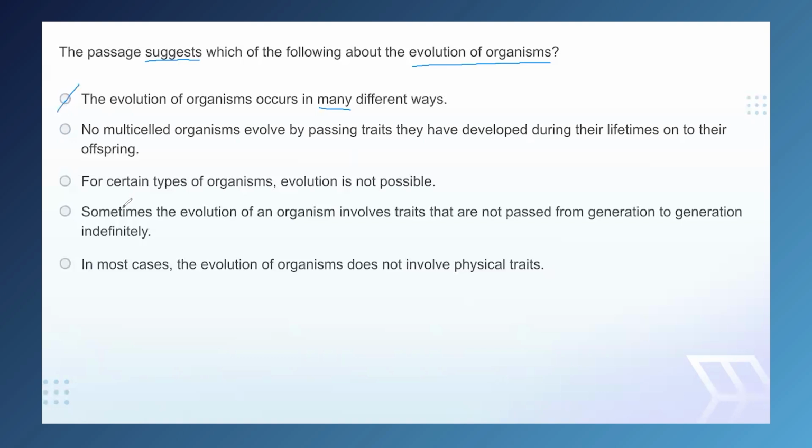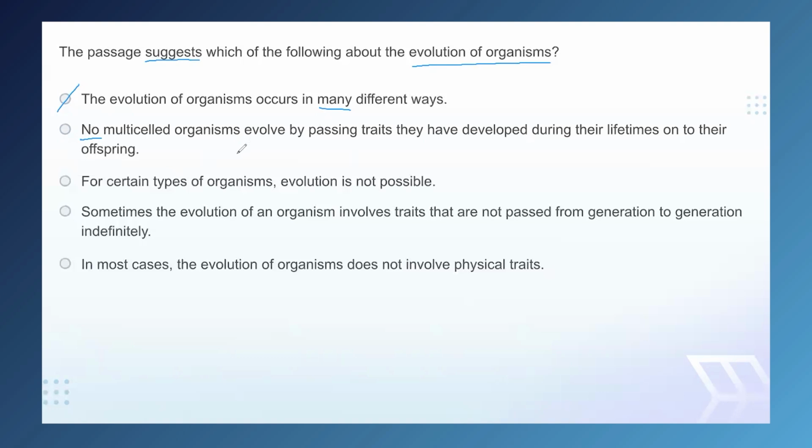All right, B, starting off with more strong, more extreme language: no multi-celled organisms evolved by passing traits that they have developed during their lifetimes onto their offspring. So this is also feeling quite extreme, but we don't want to eliminate it right off the bat. We just want to look at it closely.